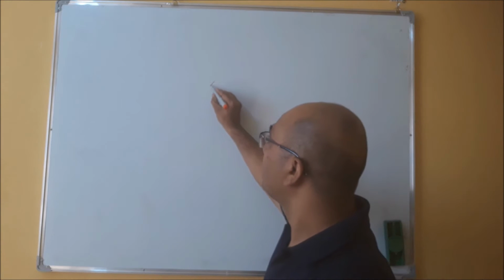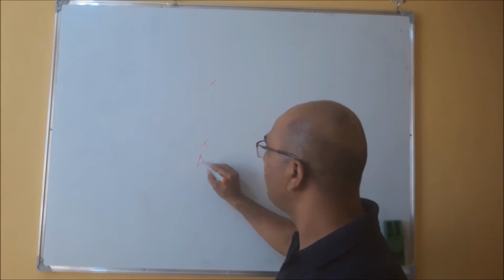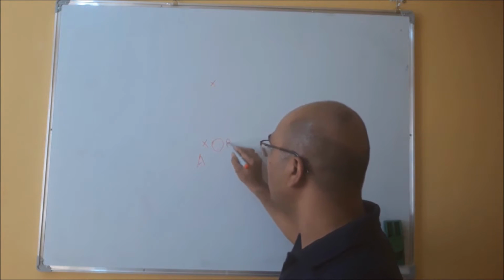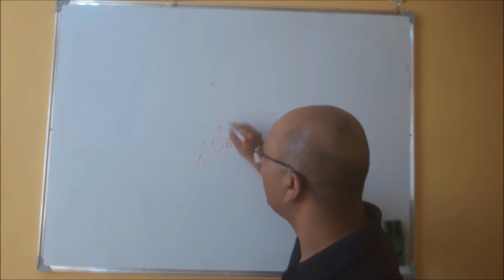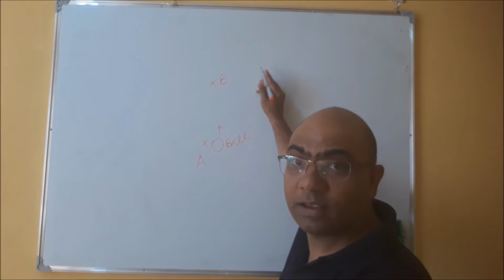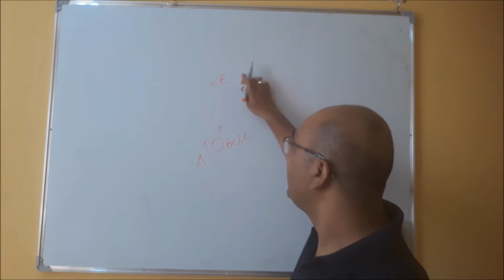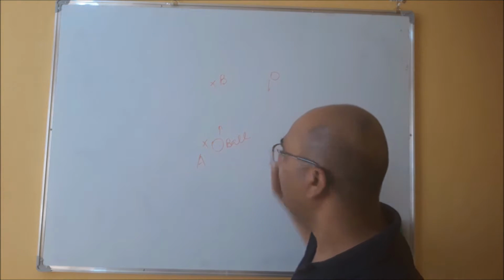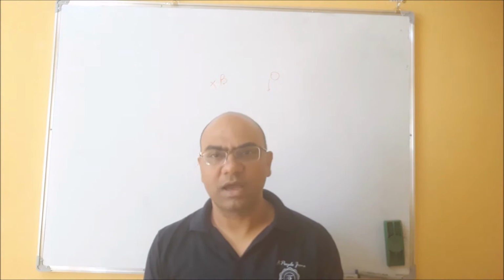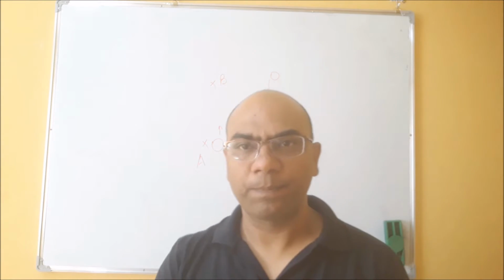Suppose initially the ball is at point A, and now I am throwing it up. So it will reach B, and after B it will again come to A. Let me say A is a reference ground.